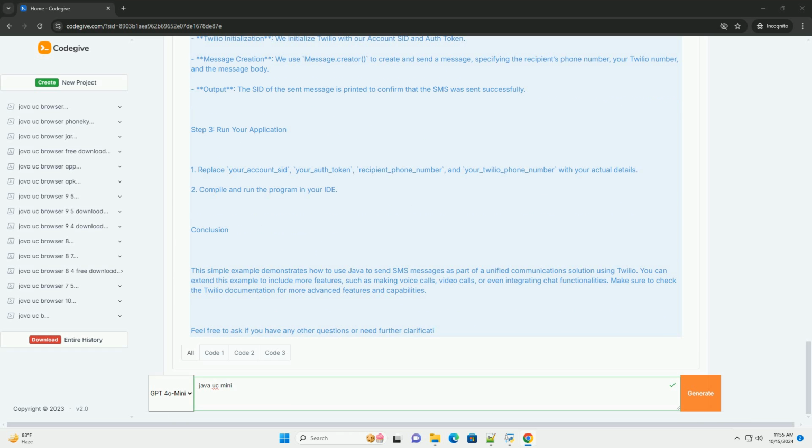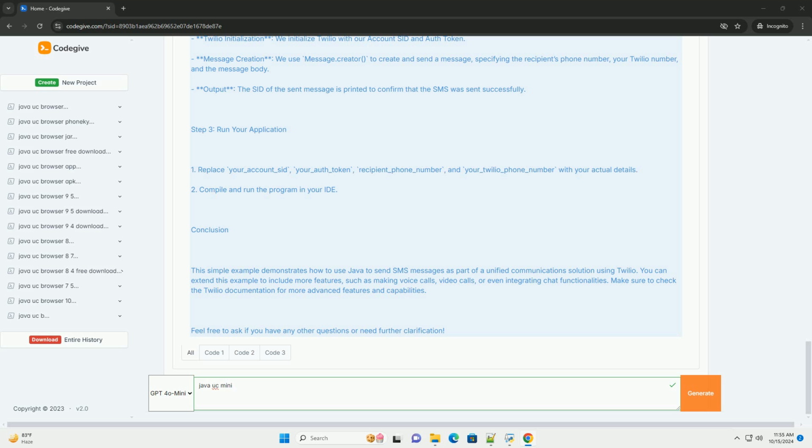1. Install Java Development Kit, JDK. Make sure you have JDK installed on your machine. You can download it from the Oracle website, https://www.oracle.com/java/technology/java-jdk11-downloads.html, or use OpenJDK. 2. Set up your IDE. Use an IDE like IntelliJ IDEA, Eclipse, or NetBeans to write and run your Java code.